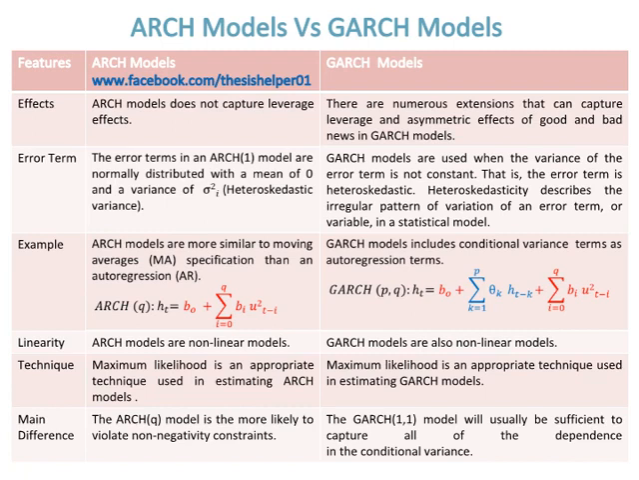ARCH models are non-linear models, whereas GARCH models are also non-linear models. Maximum likelihood is an appropriate technique used in estimating both ARCH and GARCH models. The main difference between ARCH-q and GARCH-1-1 is that the ARCH-q model is more likely to violate non-negativity constraints, whereas the GARCH-1-1 model will usually be sufficient to capture all of the dependence in the conditional variance.